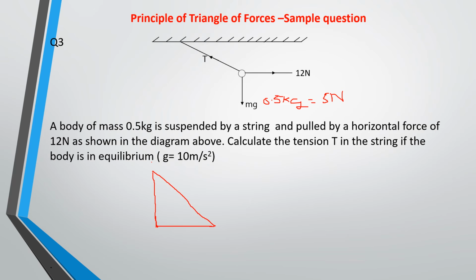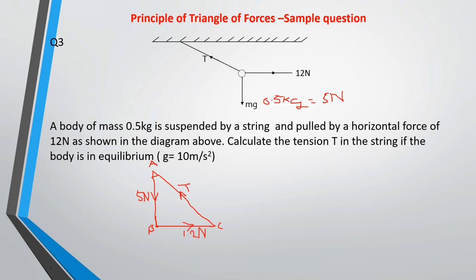So this time I think I tried to draw this one a little better. Okay, so here this is the force that is pulling vertically, and this is 12 Newton according to the diagram. Then this is the force that is pulling downward, and this is the weight, and this is 5 Newton. And then now you are asked to find T.